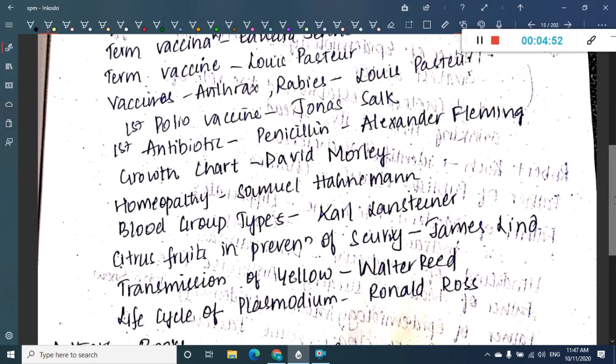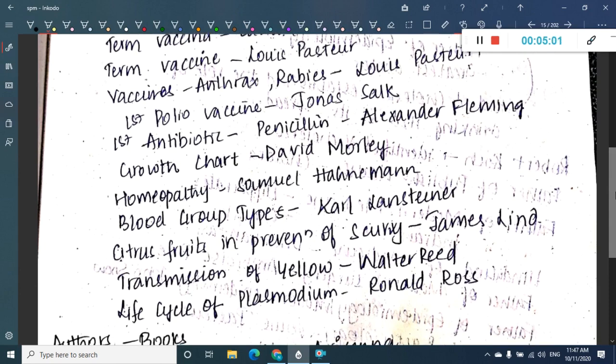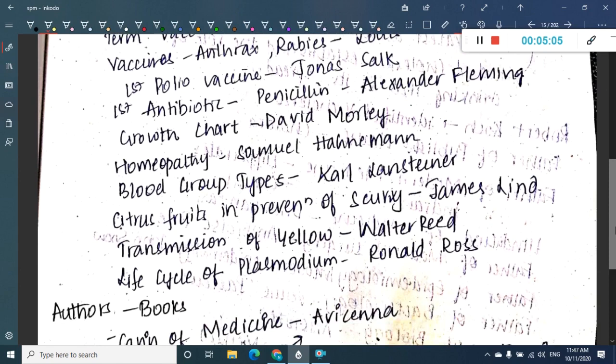The first antibiotic, penicillin, is given by Alexander Fleming. Growth charts which we use in pediatrics are given by David Morley. Homeopathy is discovered by Samuel Hahnemann. Blood group types are discovered by Karl Landsteiner. Citrus fruits in prevention of scurvy is given by James Lind. Transmission of yellow fever is by Walter Reed. The life cycle of Plasmodium is given by Ronald Ross.